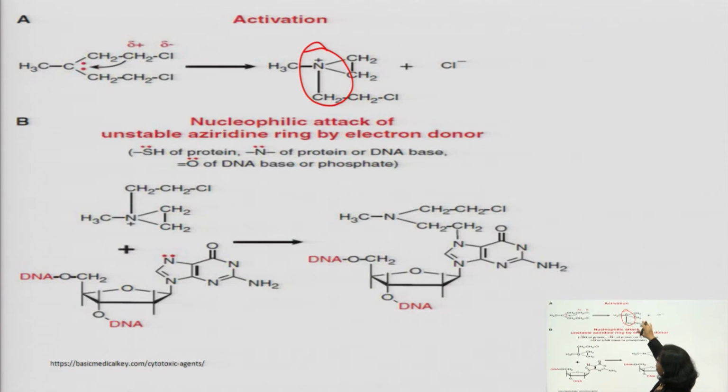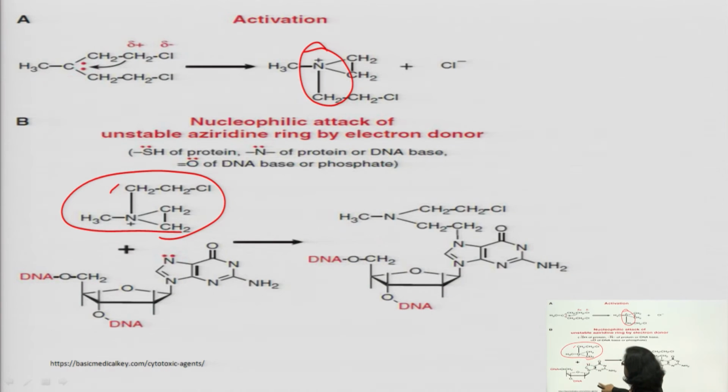Now, this carbonium ion will attack N7 of guanine. This is the carbonium ion, this is the structure of guanine and this is the part of DNA. Now this will attack N7 of guanine.